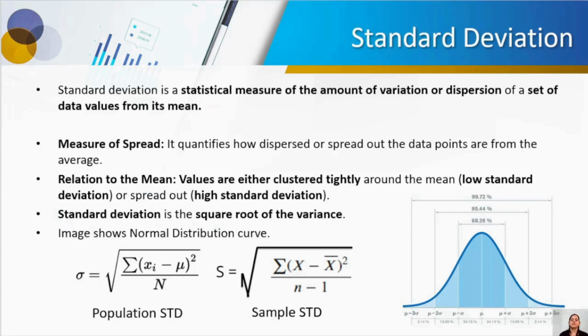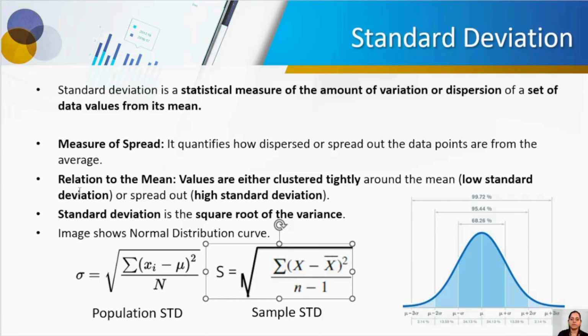Then we have something called standard deviation. Standard deviation is, again, nothing but the square root of variance, right? So here we have already calculated the variance. Standard deviation, again, is a quantification method of how dispersed and spread out the data is from the average, right?